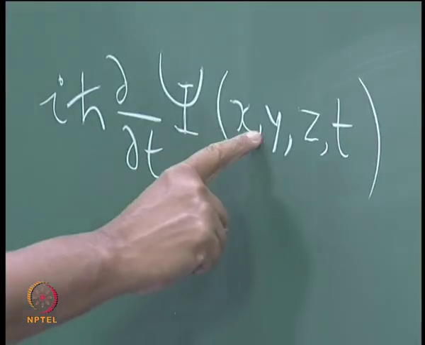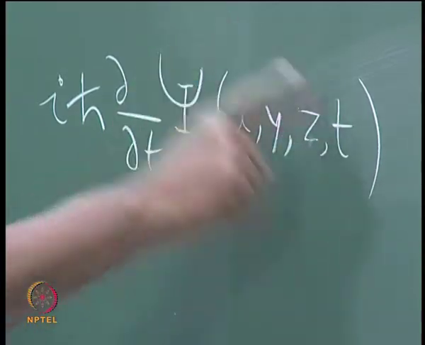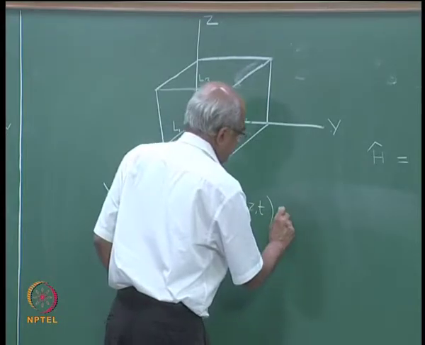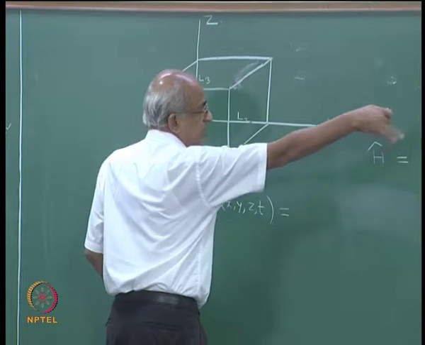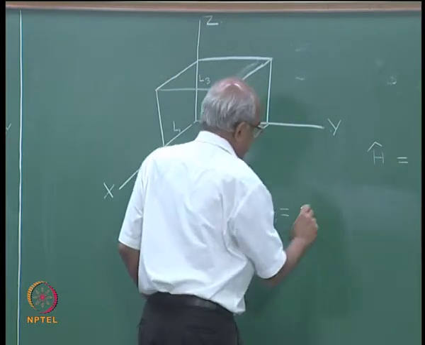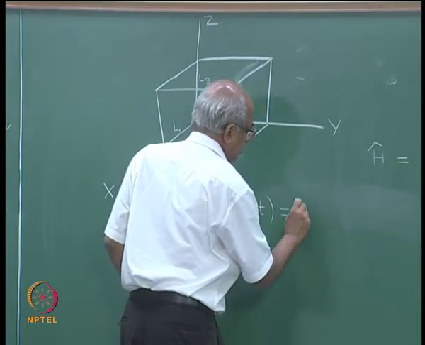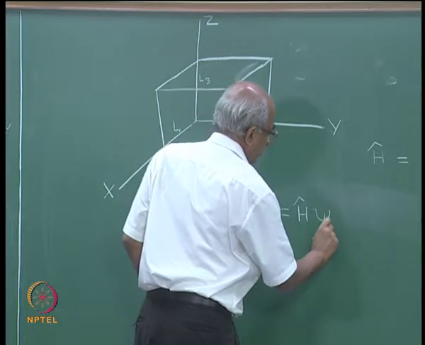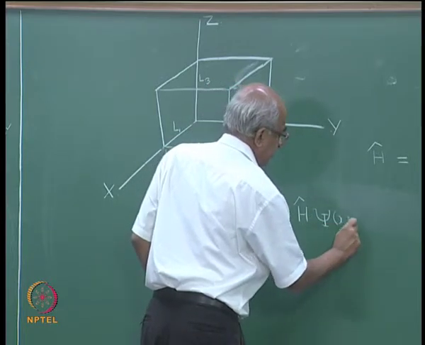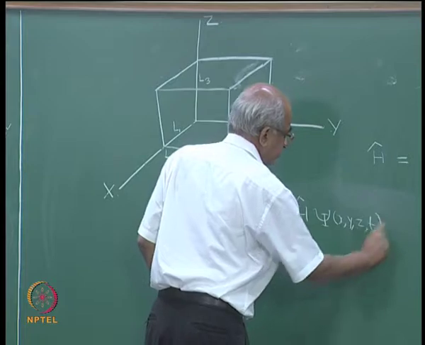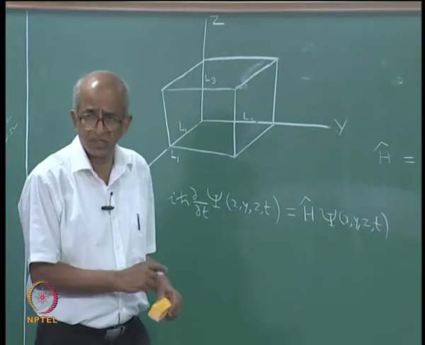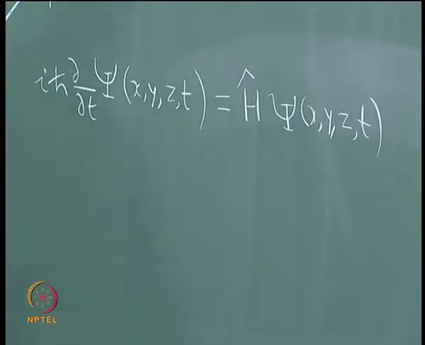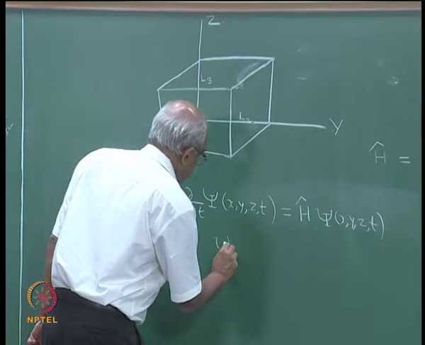Psi will be a function of x, y, z, and in addition to that, it will depend upon time, and that is equal to the Hamiltonian operating upon psi of x, y, z and t.